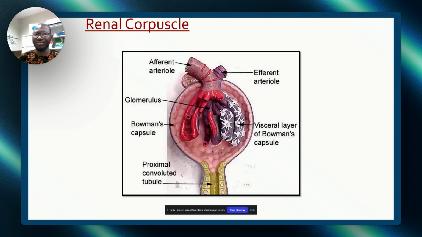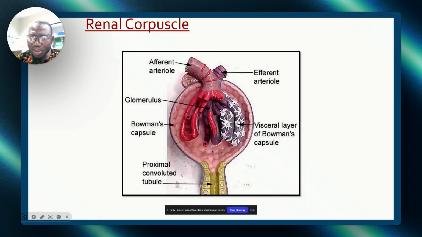Let's talk about urine formation. Now, this is the renal corpuscle. I need you to understand something. First of all, this is the proximal convoluted tubule. This is the afferent. Do you see how big the afferent is? This is the efferent. So the blood enters inside, circulates, then goes out through the efferent. So what do I want you to get here? Look at it. The afferent is so big. The efferent is so small.